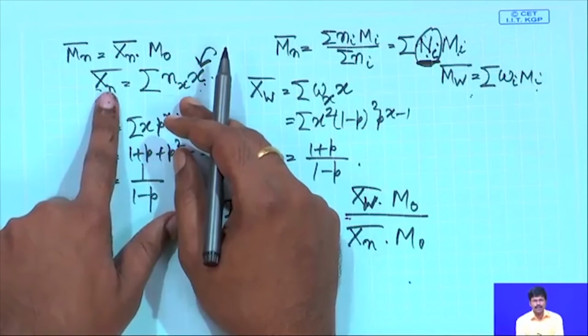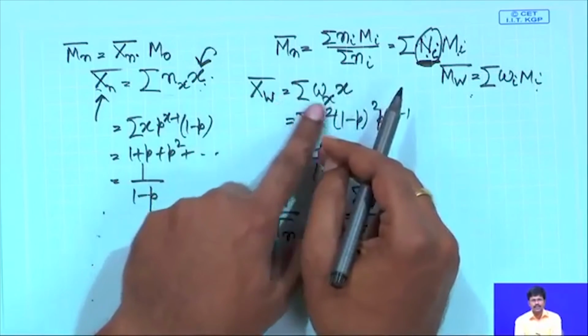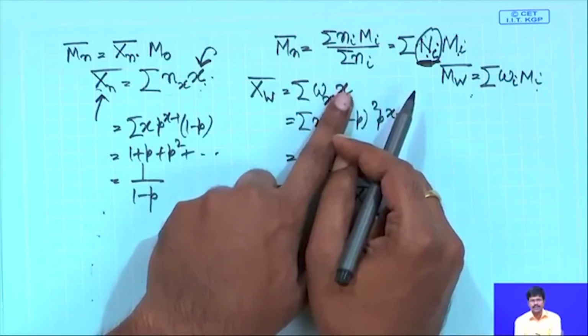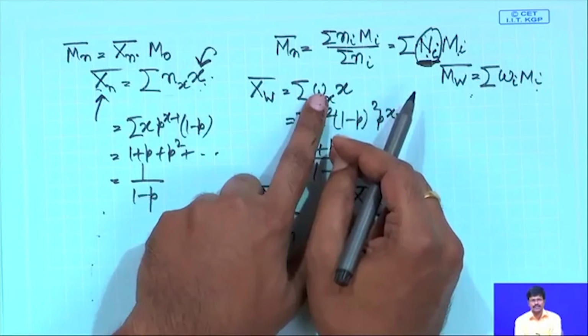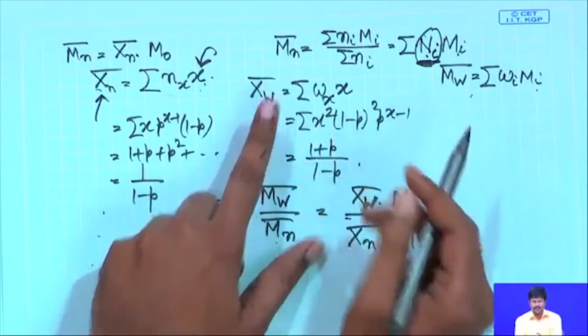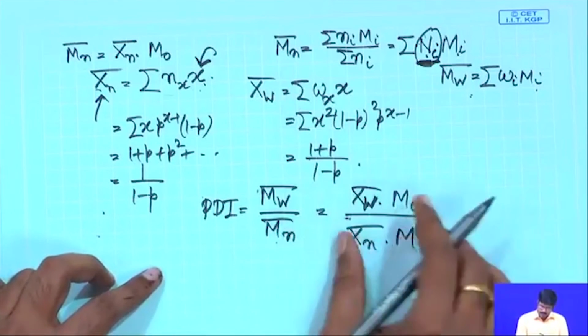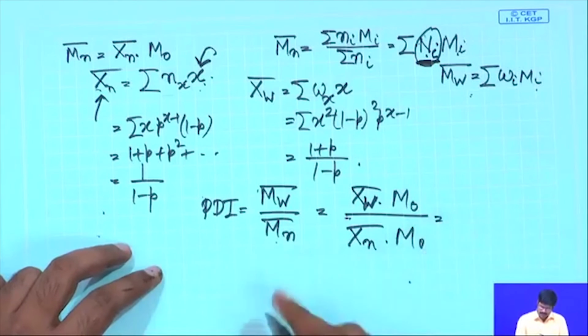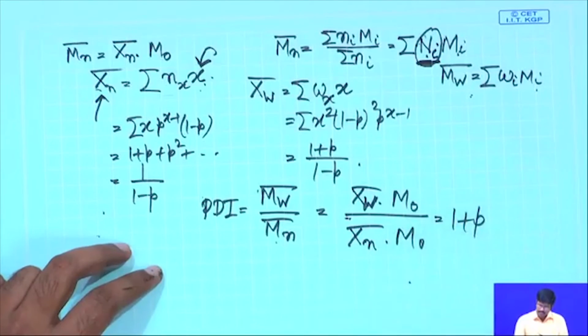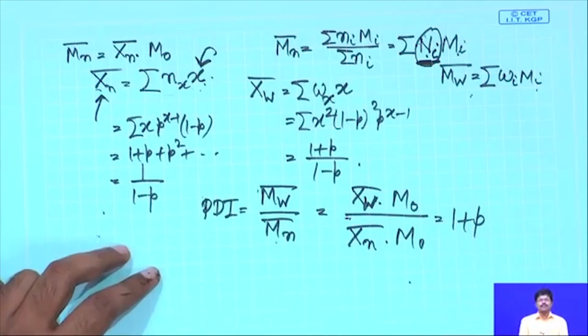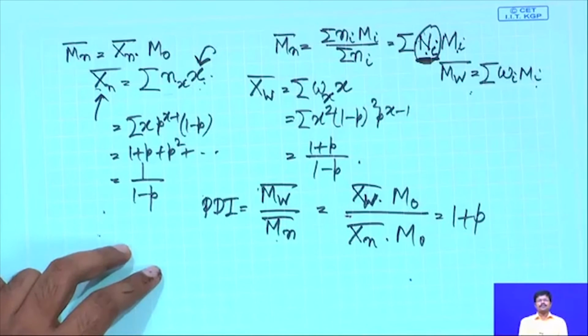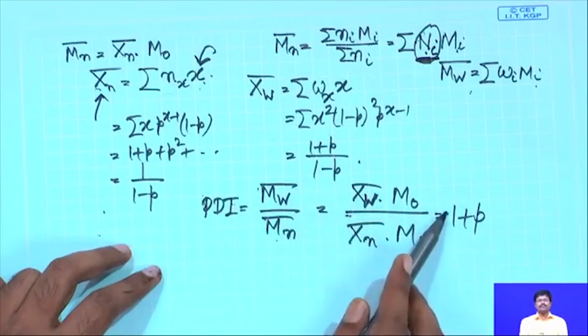When you are going for the number average degree of polymerization, you weigh the x, that is the degree of polymerization, with the corresponding weight fraction when you are going for the weight average degree of polymerization. So, if you put those values here, ultimately what you will get? You will get 1 plus p. P is the extent of conversion. Surprise, PDI is nowhere near 1.